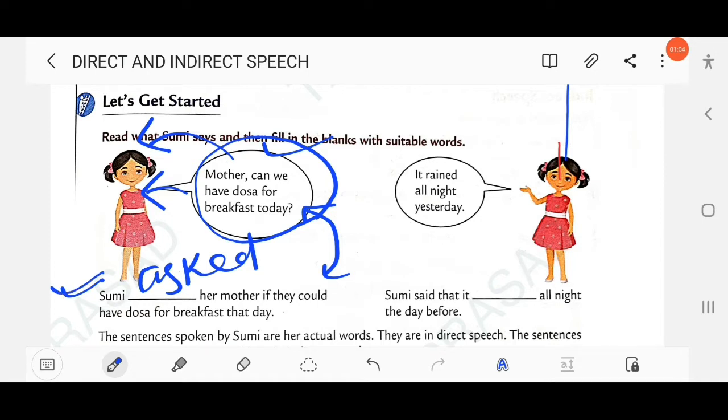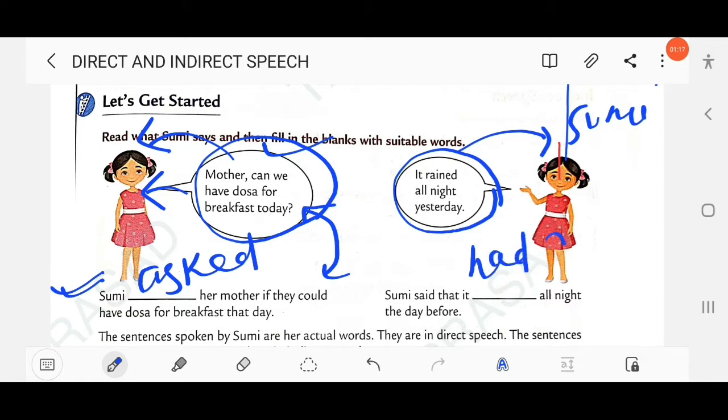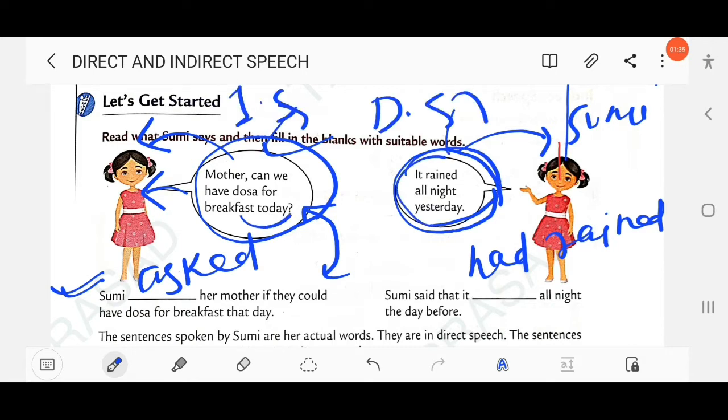Similarly, "It rained all night yesterday." Who is the speaker here? These words are said by Sumi. So Sumi said that it had rained all night the day before. Here today changed into that day, the tense also changed, and yesterday changed into the day before. We will briefly discuss the changes made while changing direct into indirect speech.